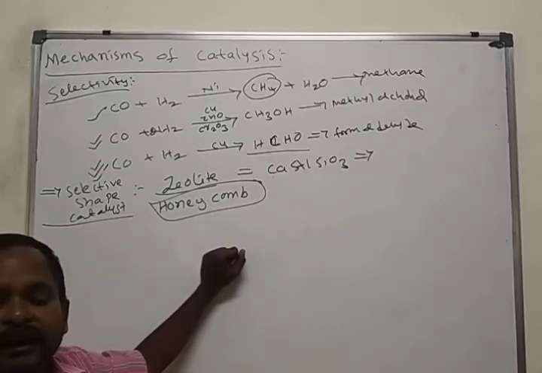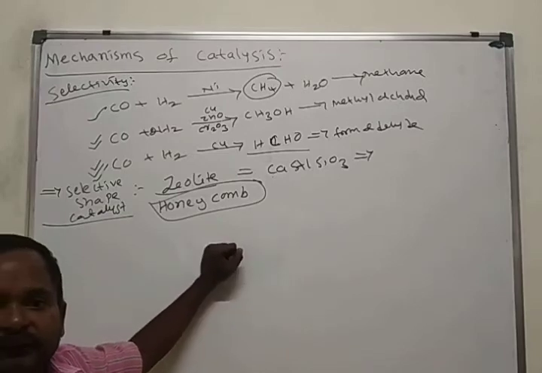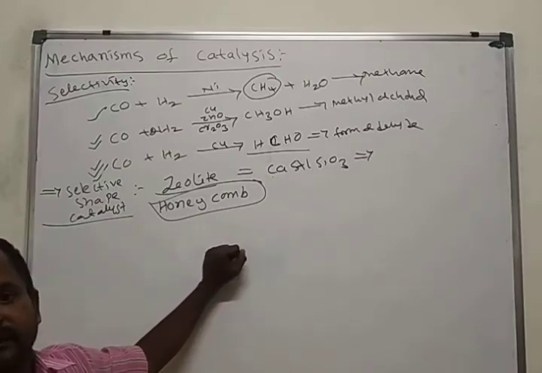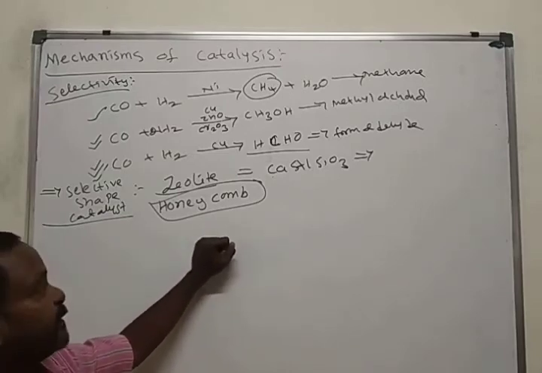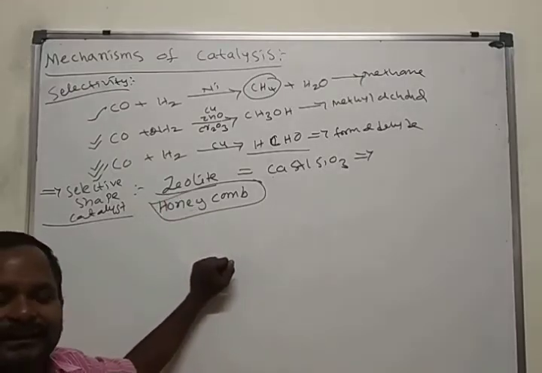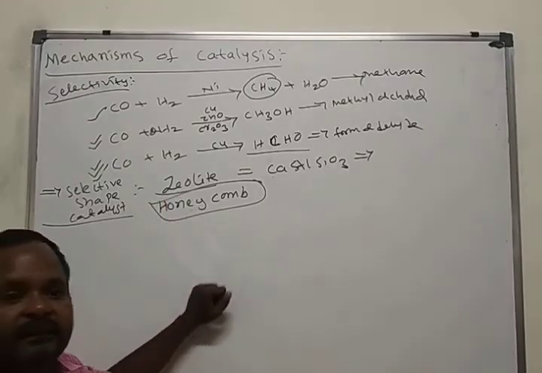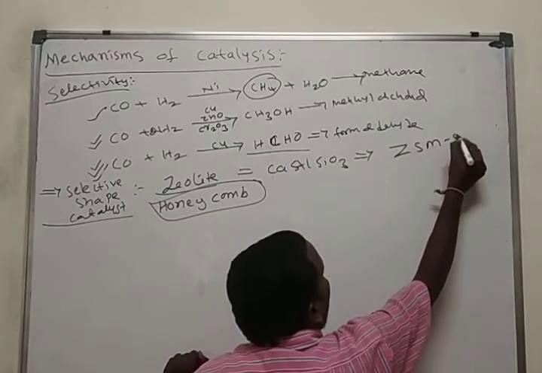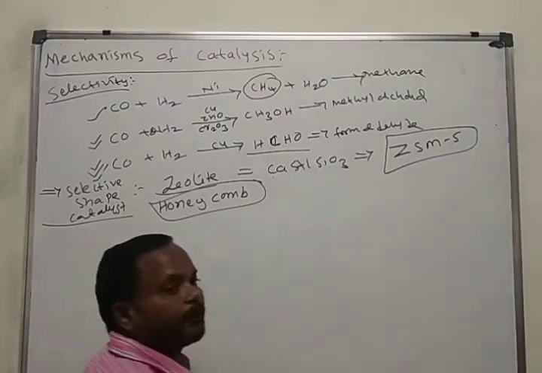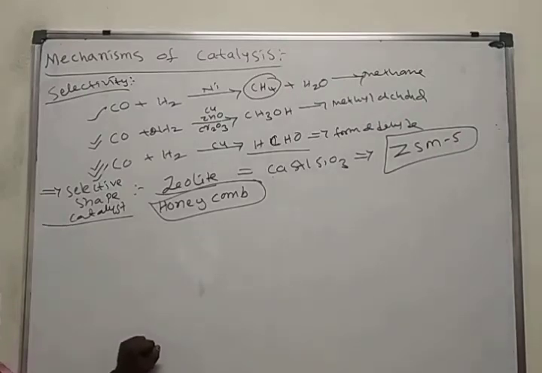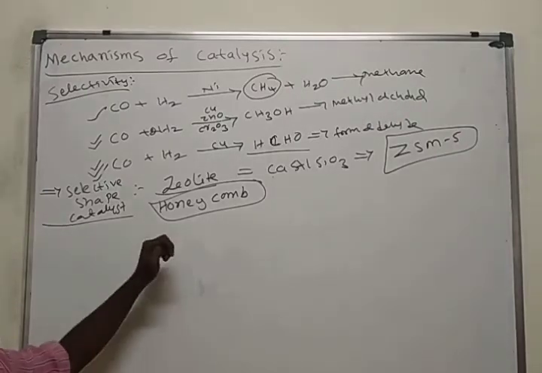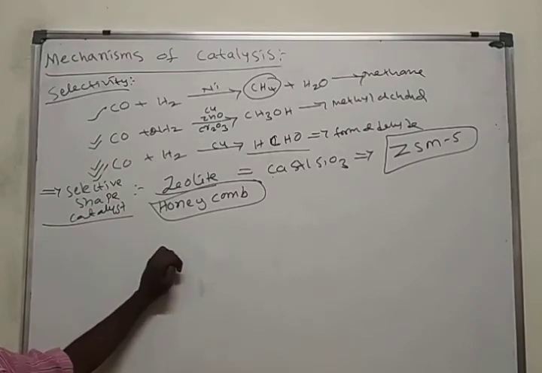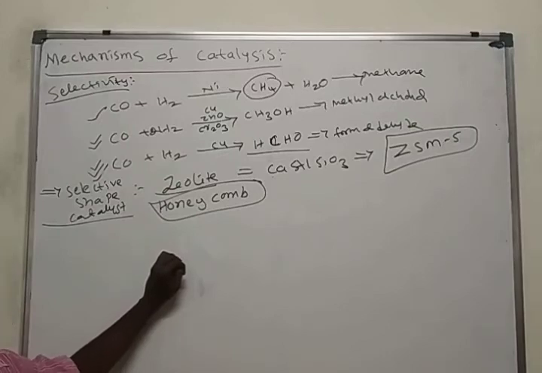For the production of gasoline from the hydrocarbons, from the ethyl alcohol hydrocarbons, we use zeolite. The common and important popular zeolite is ZSM5. ZSM5 is the popular zeolite. It is used for the purification of water. It is also used as a catalyst in petrochemical industries for the production of gasoline from ethyl alcohol.